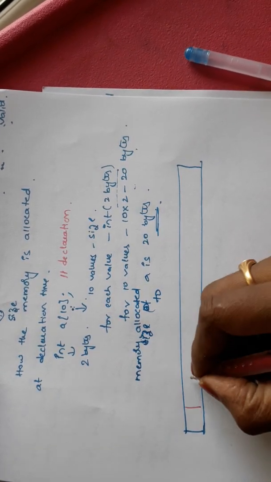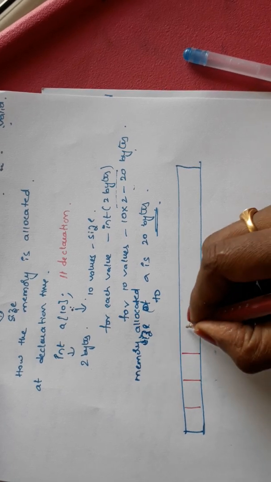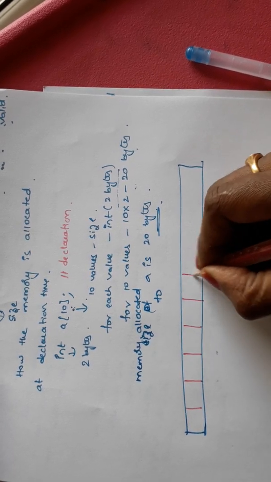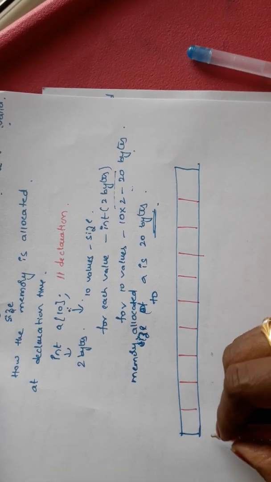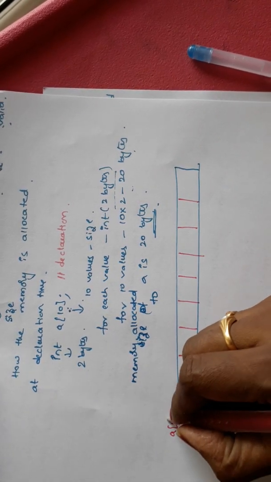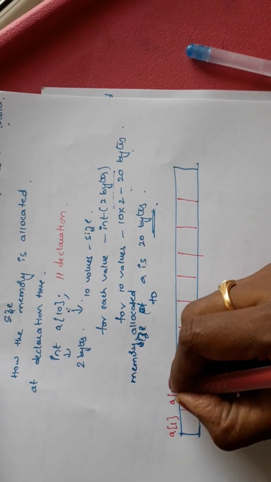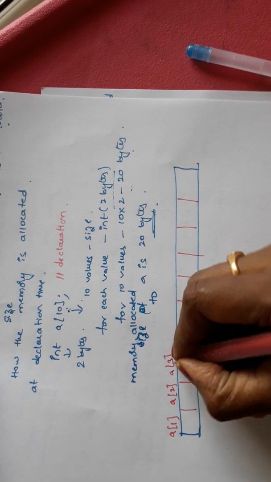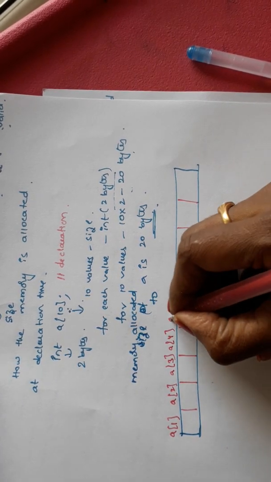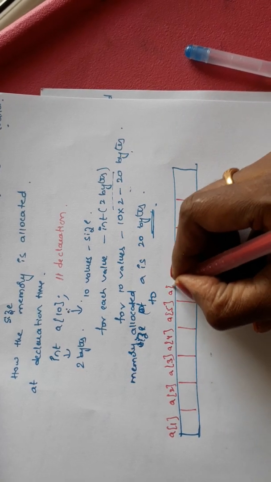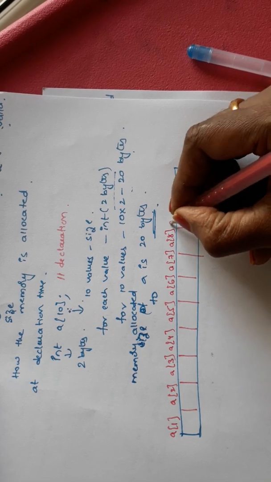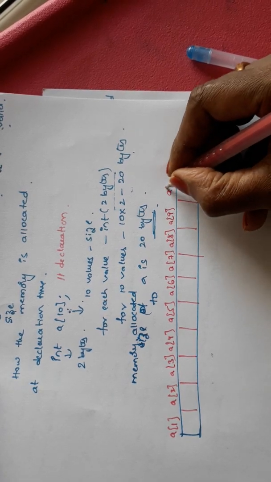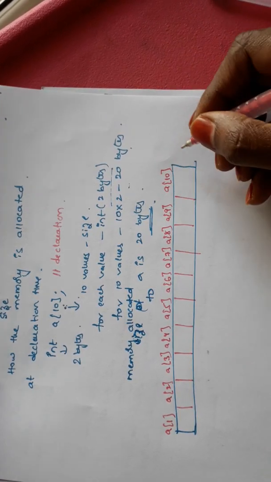Okay, first value, second value, third value, fourth value, fifth value, sixth value, seventh value, eighth value, ninth value, 10th value. So this is A of 1, first position, A of 2, A of 3, A of 4, A of 5, A of 6, A of 7, A of 8, A of 9, A of 10. 1 to 10.